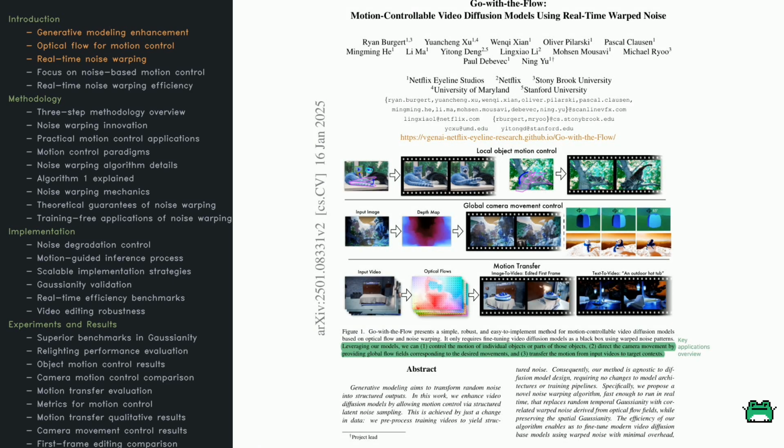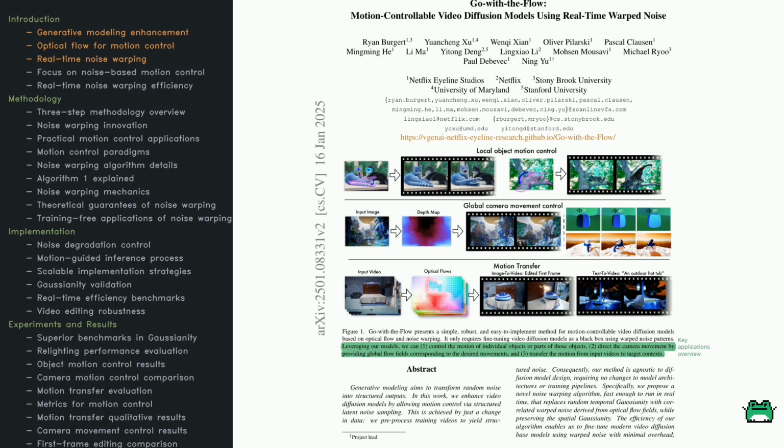Let's dive right into the main idea behind controlling motion in video diffusion models. The method we're exploring focuses on structured noise rather than complicated model changes. Imagine taking random noise, like static on a TV screen, and reorganizing it to align with desired movements. That's basically what happens here. Instead of sampling random temporal noise, we use warped noise guided by optical flow, while keeping the noise random in the spatial dimensions.